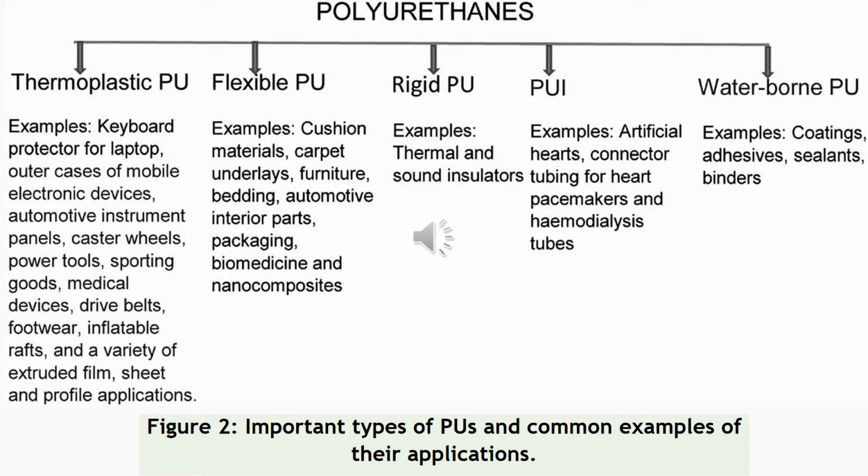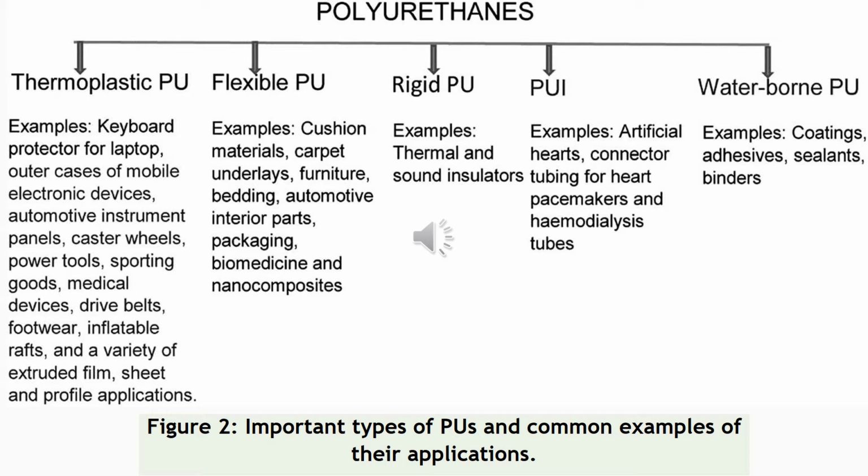Then there are the waterborne polyurethanes. Waterborne polyurethanes are those polyurethanes in which water is used as a solvent. Examples of applications of waterborne polyurethanes are coatings, adhesives, sealants, binders. Adhesives are used to attach something.